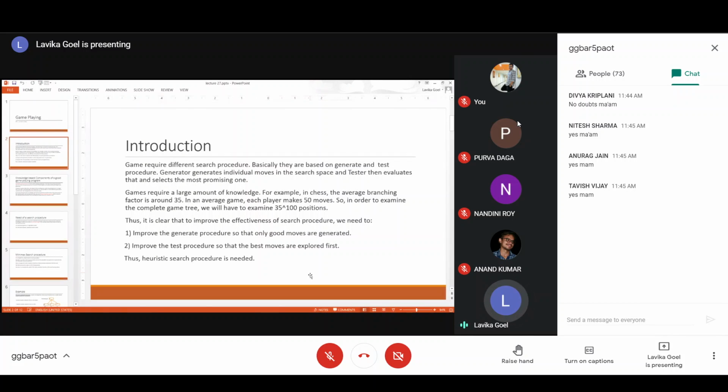So that means 35 to the power 100, that means 35 into 35 into 35, 100 times, because the total number of moves is 100 if you consider both the players, right? And at each move you can have 35 options. So how many moves? 35 into 35 into 35 up till 100 times. So that means 35 to the power 100.